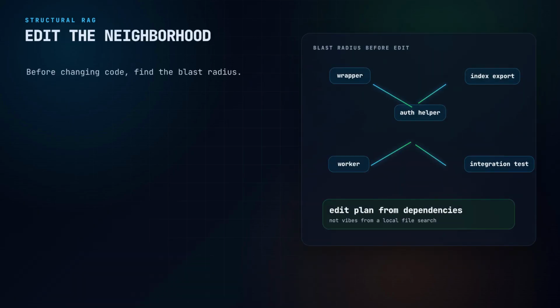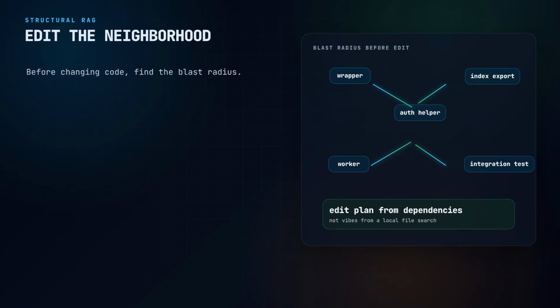Suppose the agent needs to change an authentication helper. With normal file search, it might read the helper file, search for the helper name, inspect a few results, make a local edit, and run one test. Maybe that works. But if the helper is called through wrappers, re-exported from an index file, used by a background worker, and tested through integration tests in another package, the agent can miss the real blast radius.